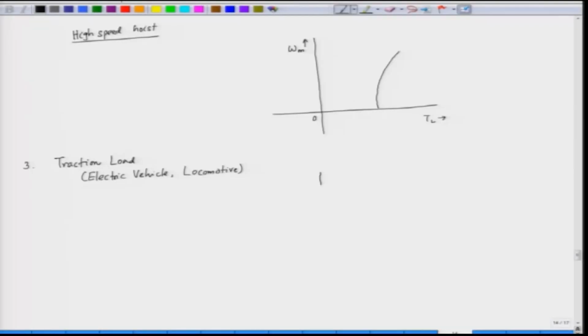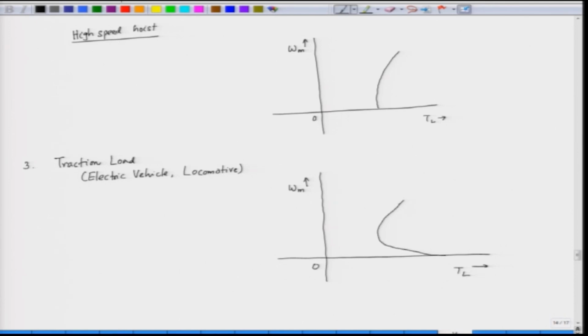So, the traction load is characterized by a large static friction, and decreases as the speed increases.